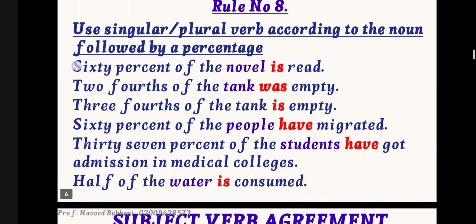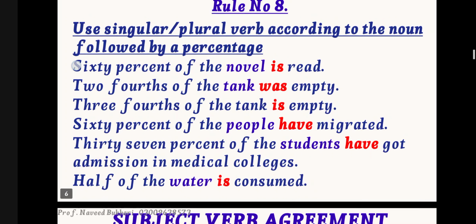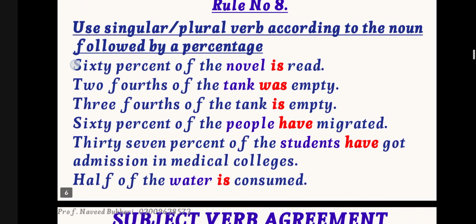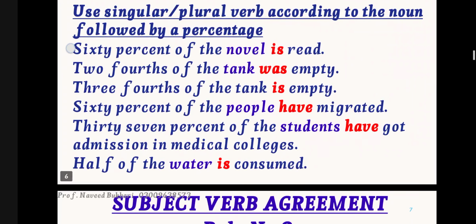60% of the people have migrated. People is a plural entity, so I am going to use have. 37% of the students: here I am referring to the plural, even though the word percentage is used, it is a percentage of many students.